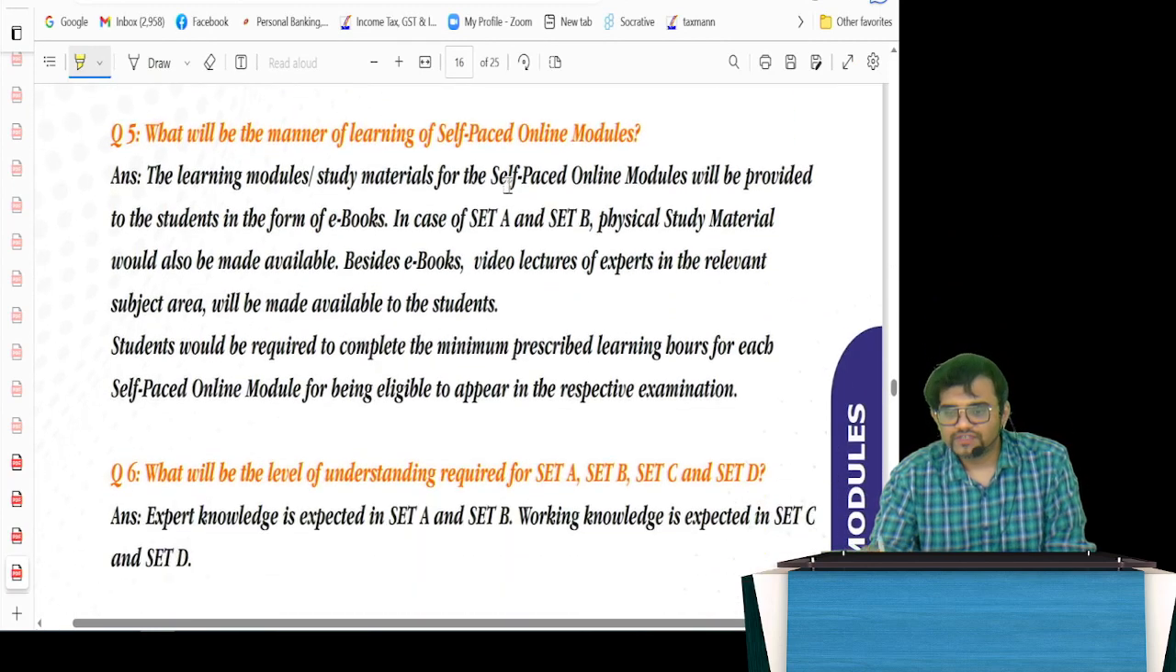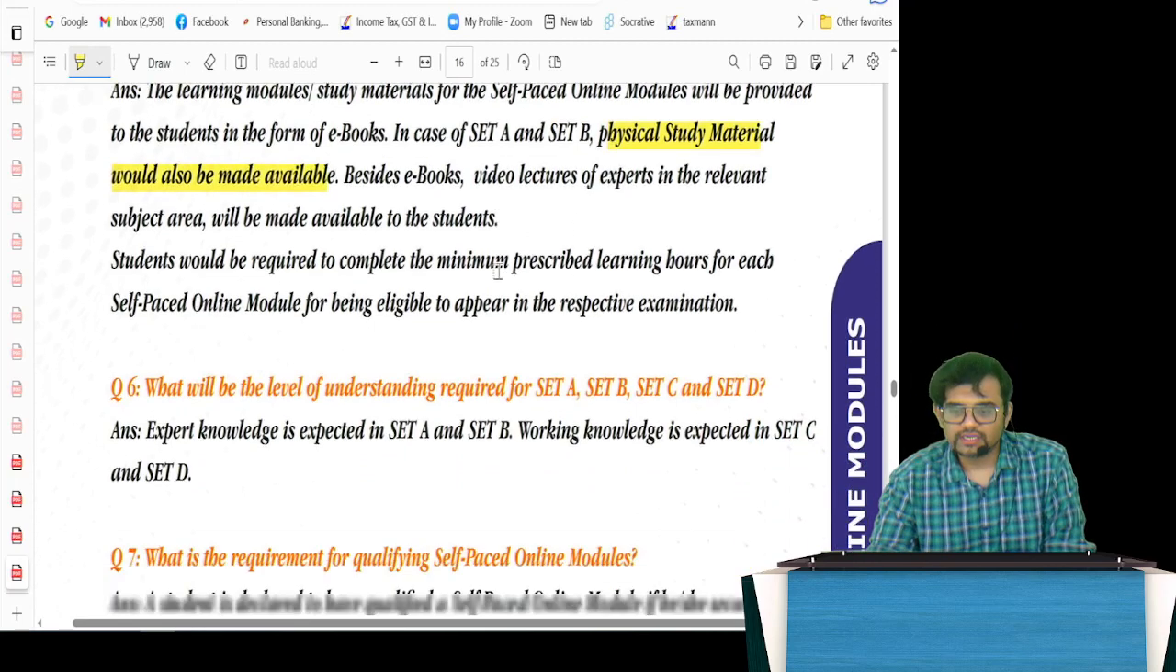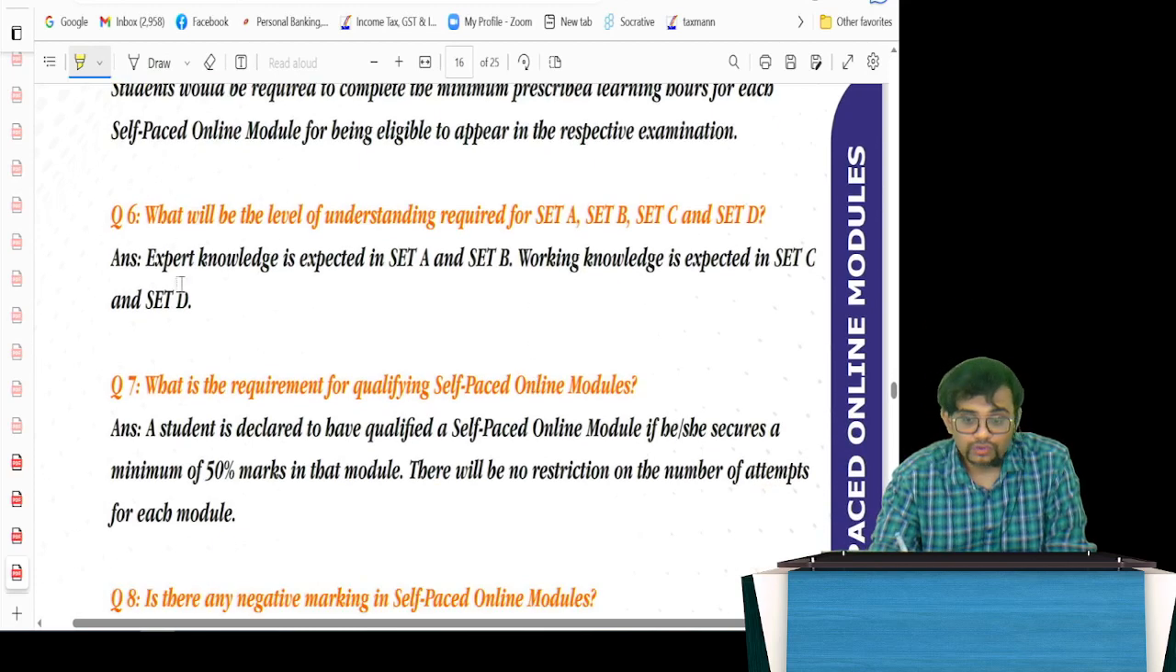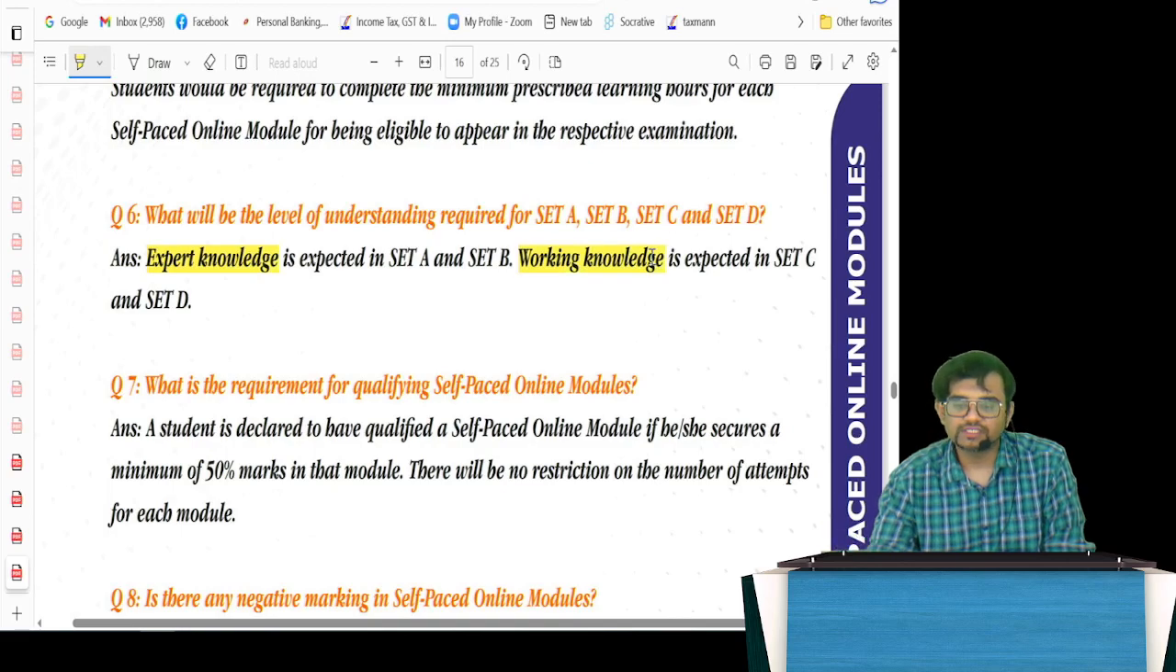And of course, physical study material will be available for set A and set B. There will be e-books and all that as well. So you have to complete a certain number of hours and then take up this exam. And as I told you, in set A and set B, you need expert knowledge, my dear friends, whereas in set C and set D, working knowledge is what they have specified.